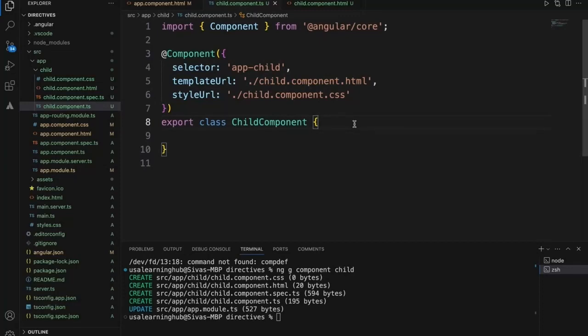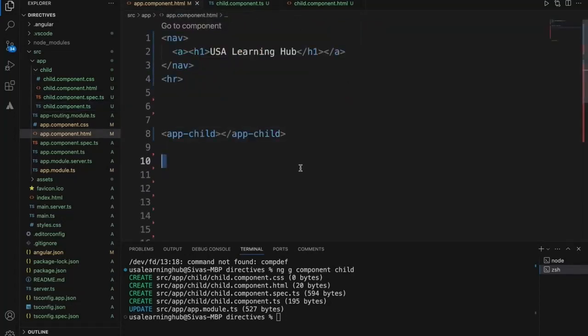So the second type of directive is the structural directive. Let's understand what a structural directive is with an example.